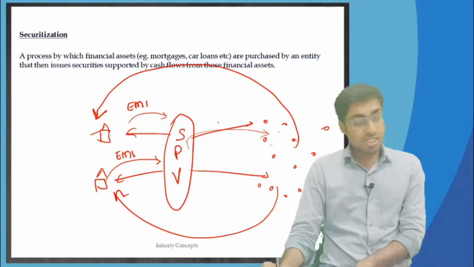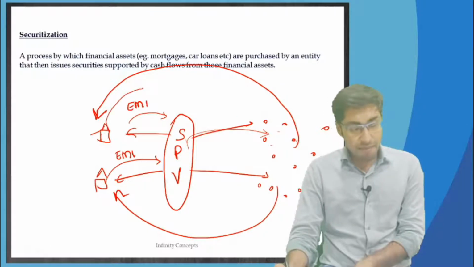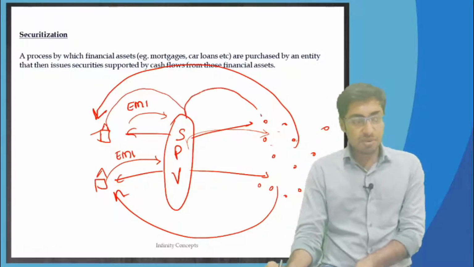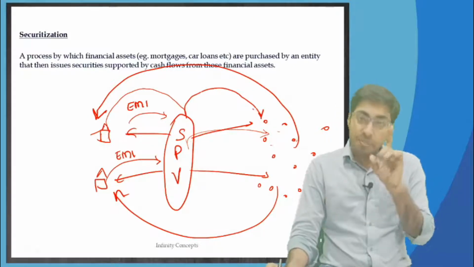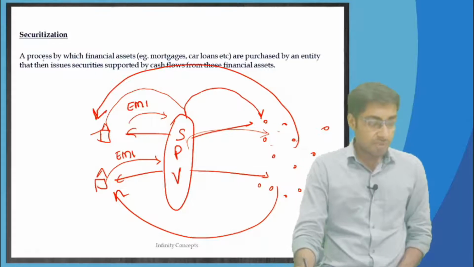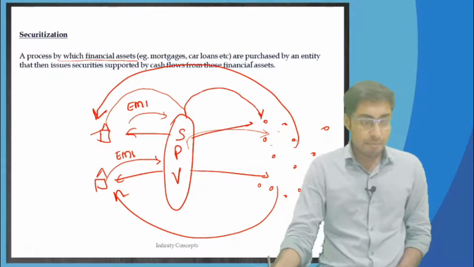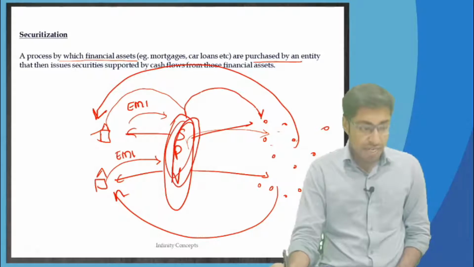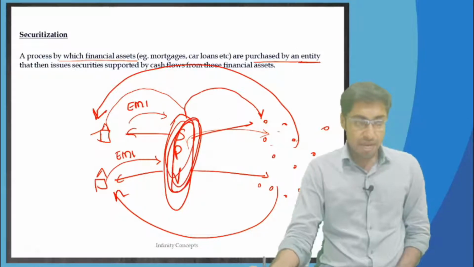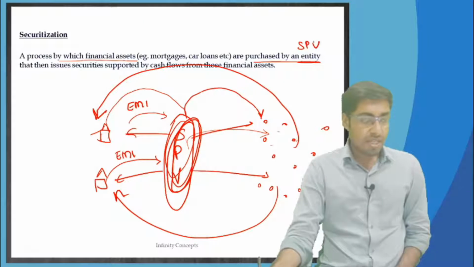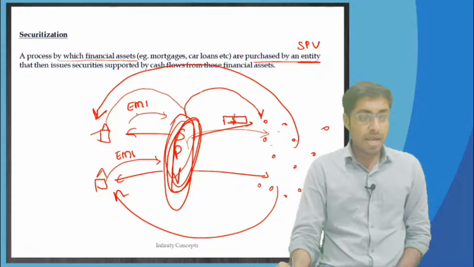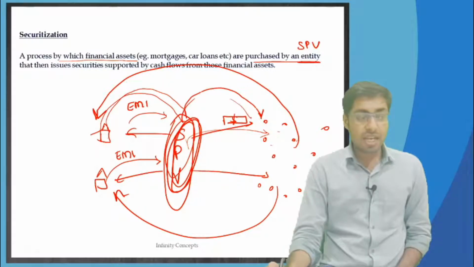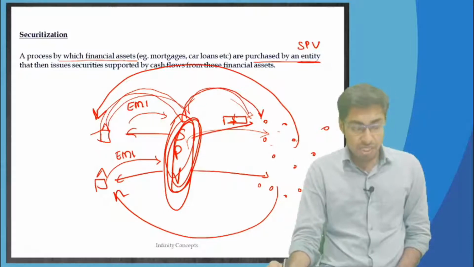Therefore every month these home loan borrowers pay EMI to the SPV, and the SPV pays it to the investors. This process in which financial assets are purchased by an entity, the SPV, that then issues securities supported by the cash flows from these financial assets.